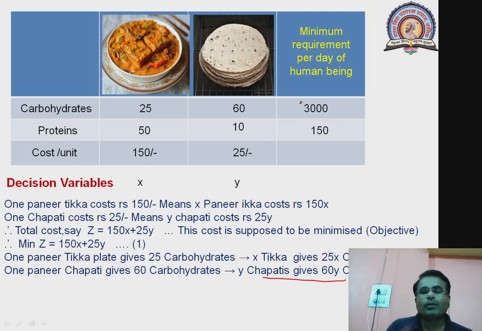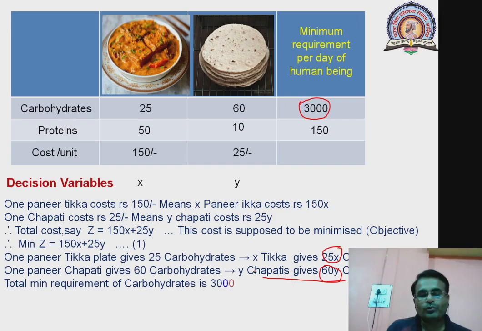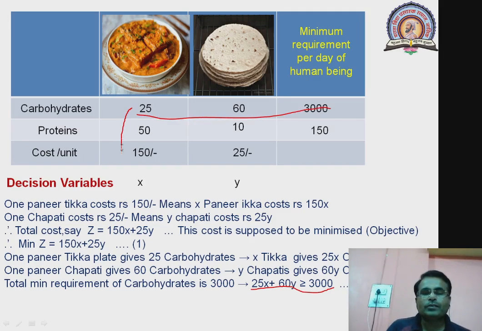As the minimum requirement of carbohydrates is 3000, we should consume more than that. That's why the total carbohydrates are 25x plus 60y, and they should be greater than or equal to 3000, isn't it? So this is your first restriction: 25x plus 60y, that is 25 into x and 60 into y, should altogether be greater than or equal to 3000.